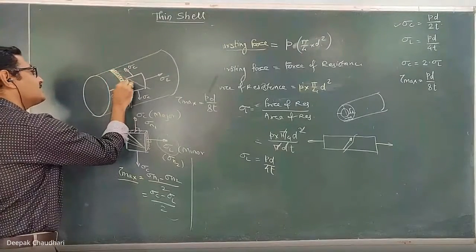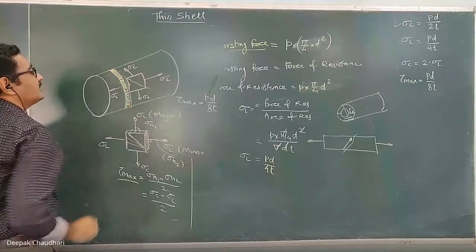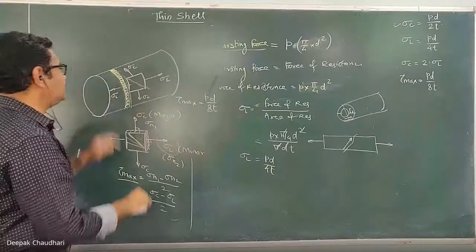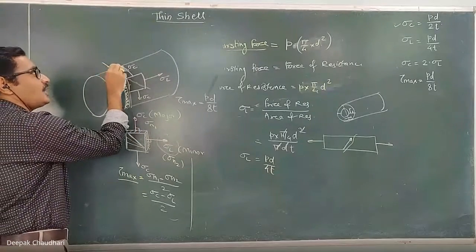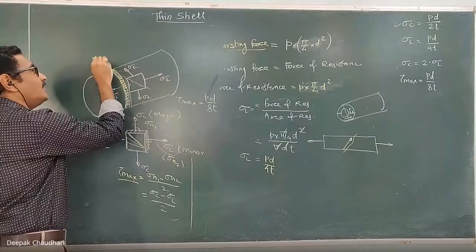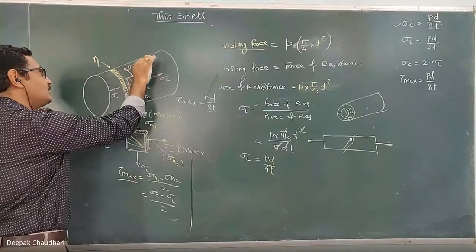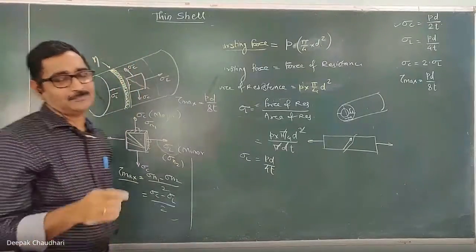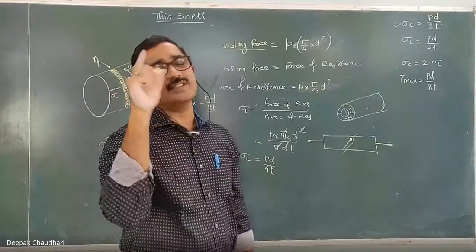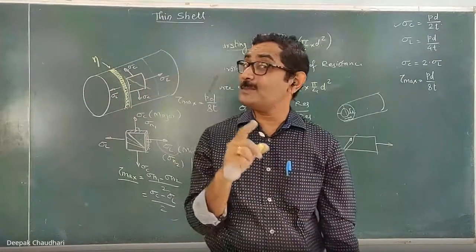Whenever it is a welded joint, the strength or efficiency of the welded joint is always greater than the strength of the parent material.